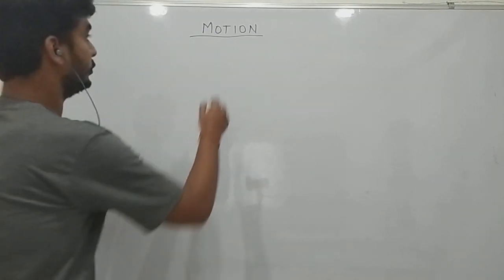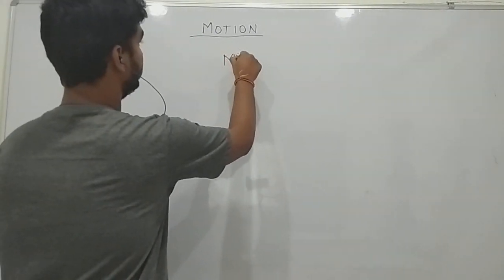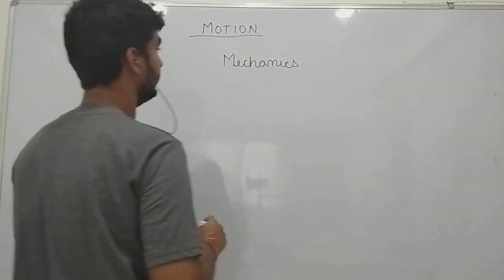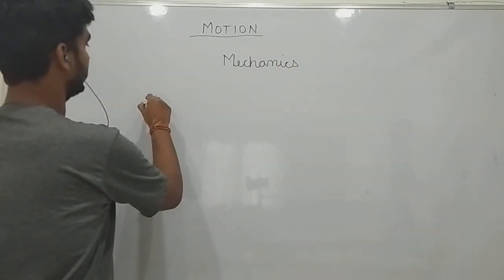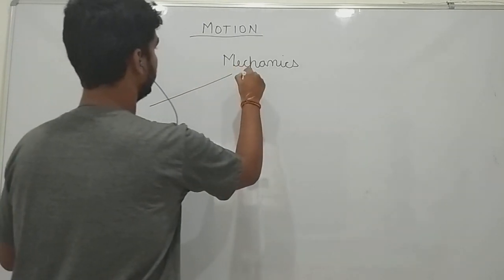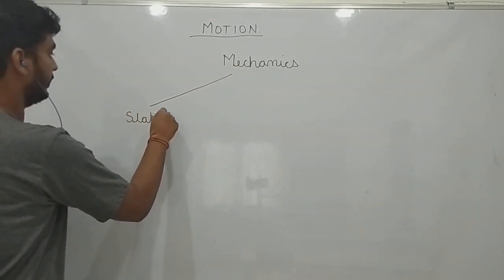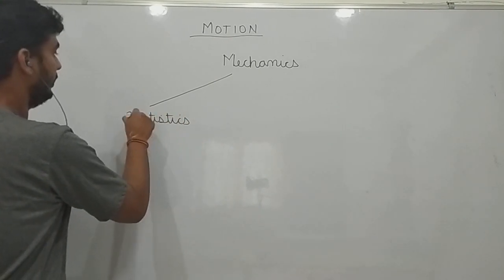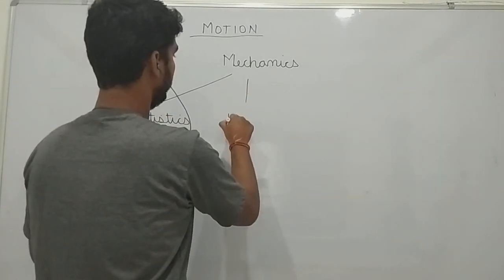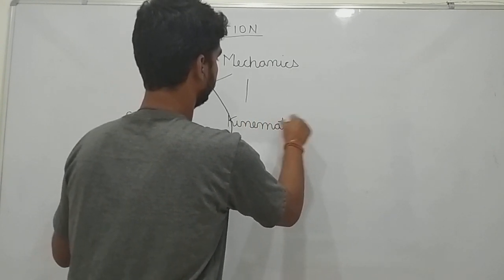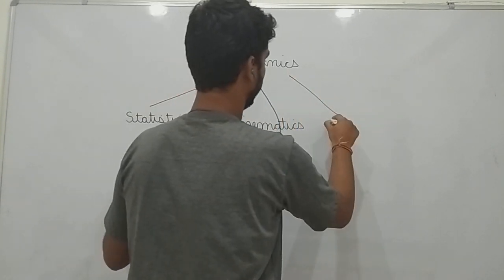Mechanics is the branch of physics which deals with the motion of objects. Mechanics is further subdivided into statics, kinematics, and dynamics.